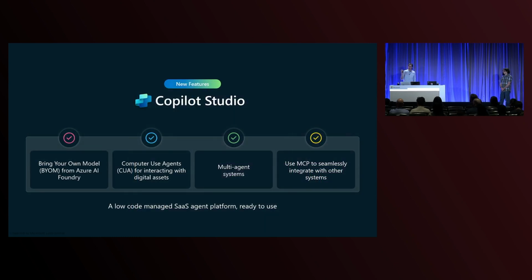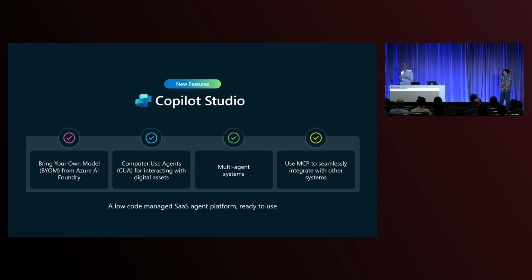Now, we've got lots to show you in the demo. Before I jump right in, I'm going to highlight 4 features that I think are noteworthy that I want you to remember. The first is you can now configure your agents to use any model that's deployed in Azure AI Foundry. There are over 1,900 models there. It's growing all the time. And while you can use the managed models that come with Copilot Studio, you can also reach out and connect to any of those models there. So I'll show you what that looks like.